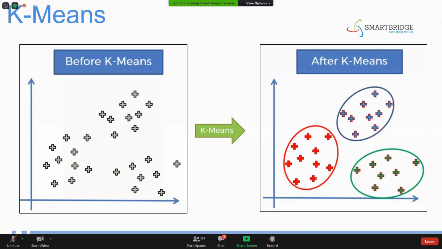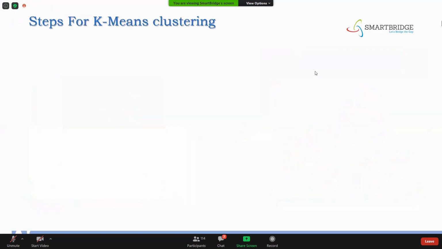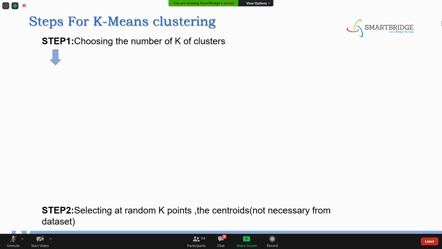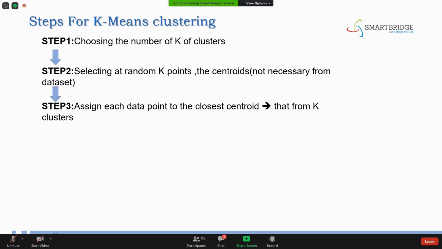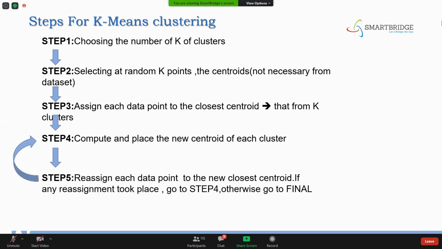Better you note down these points so that it will be easier for you to understand all the steps. Just take a note of all these points, guys. Initially you may not be able to understand what each point says, but once we proceed step by step in detail, you'll be able to clearly understand how k-means clustering works.